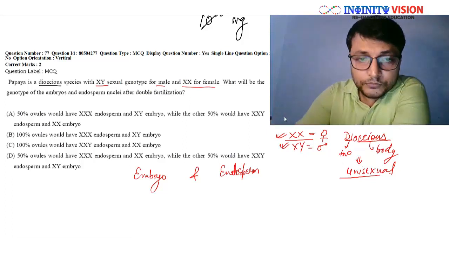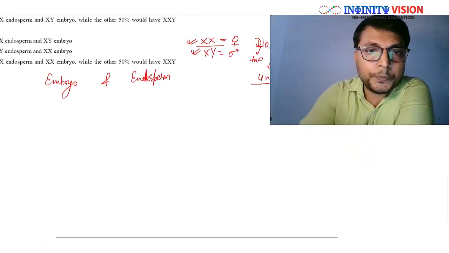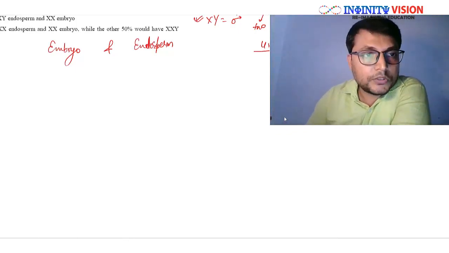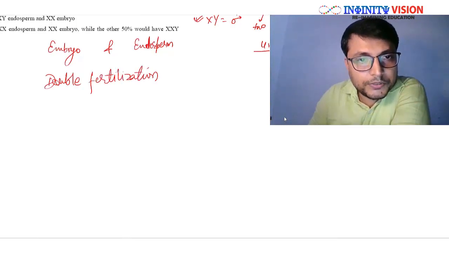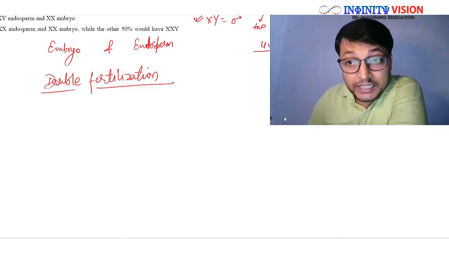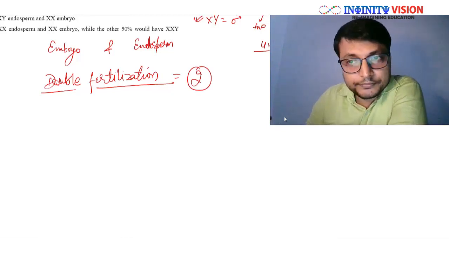Okay, great. However, in this class, let me show you a brief of double fertilization, right? So what is double fertilization? Can you see this word itself is saying that there will be 2 fertilization events, correct?